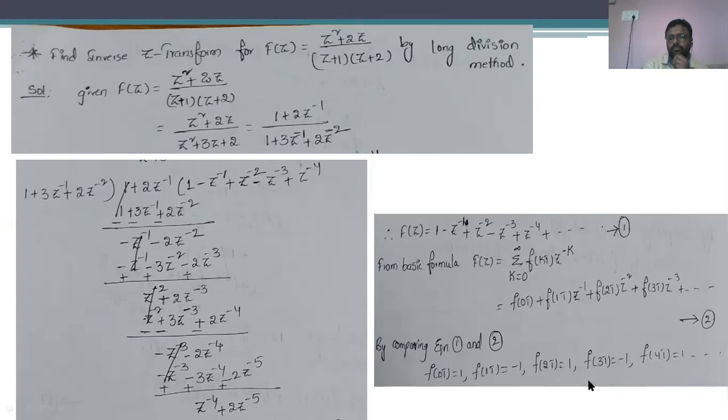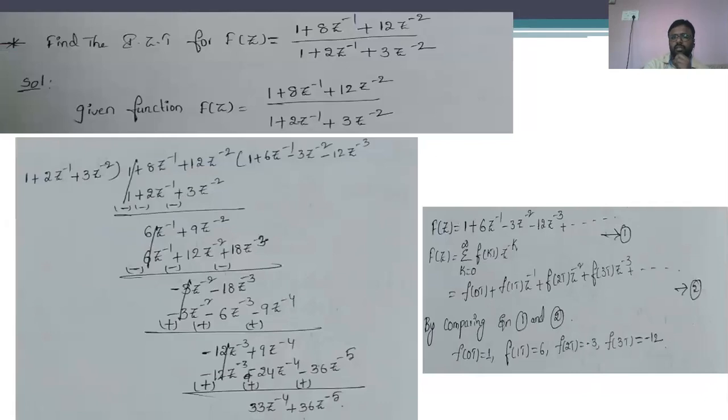In this one also we have seen one more problem. Try to see the coefficient values. It is in the form of 1 plus 6 z inverse minus 3 z power minus 2 minus 12 z power minus 3. That means f of t values are nothing but 1, 6, minus 3 and minus 12, and so on. These are the different inverse z transform methods we have seen.